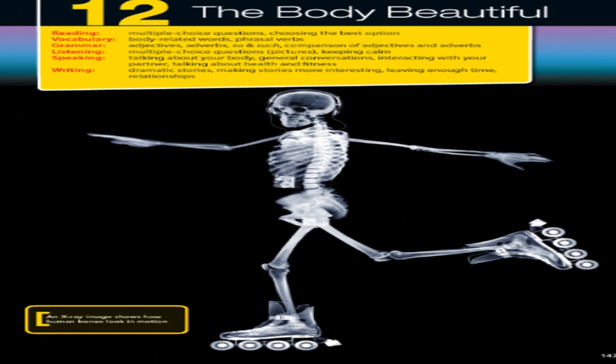So if you look at this picture, what can you see in this picture? Yes, right, it is an X-ray image. And this is an image of someone who is doing an exercise or an activity, which is skating. Look at his feet. He's skating. Now look at his movements. Look at his motion. So this is an X-ray image that shows how the human bones look in motion, how the human body works.